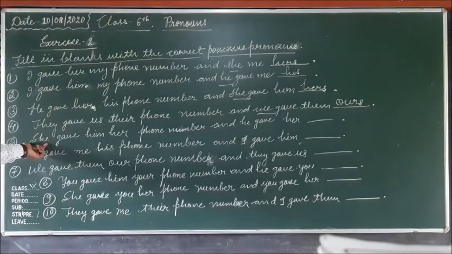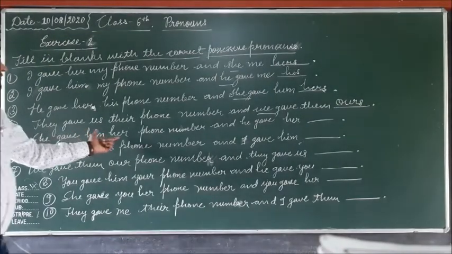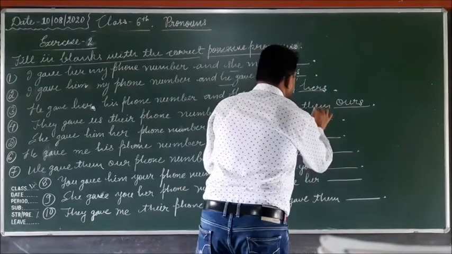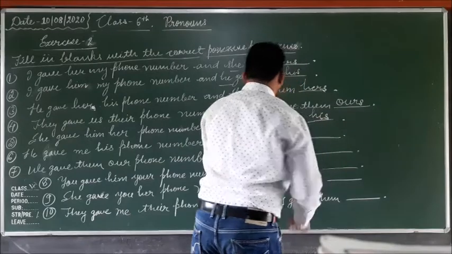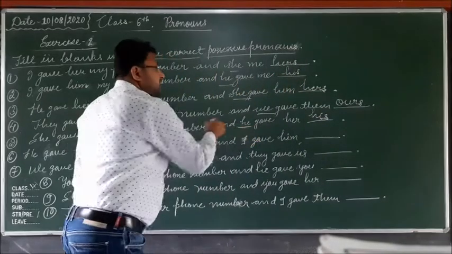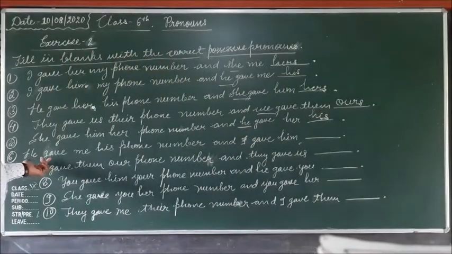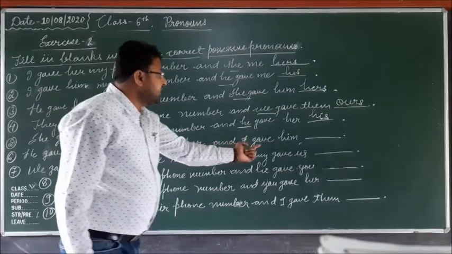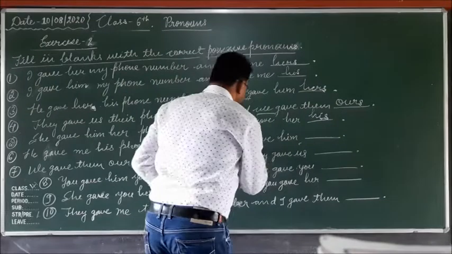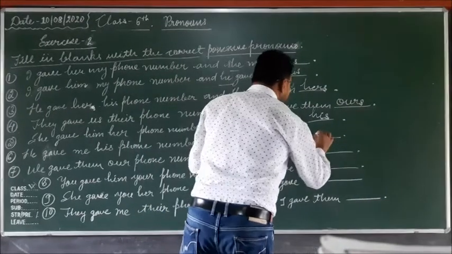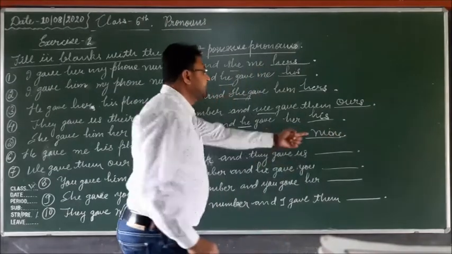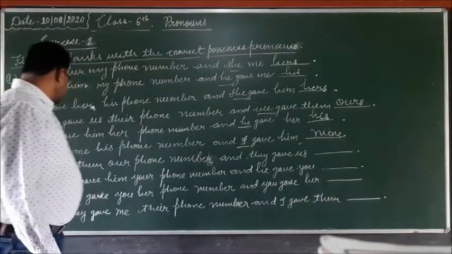Fifth sentence: she gave him her phone number and he gave her his. Sixth sentence: he gave me his phone number and I gave him mine. So mine is the possessive pronoun here.